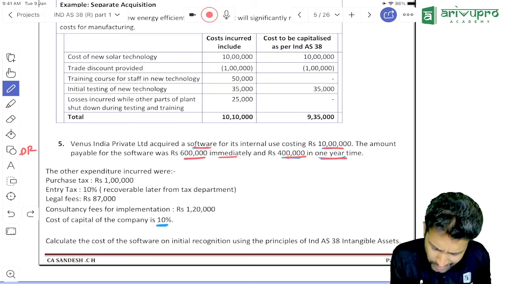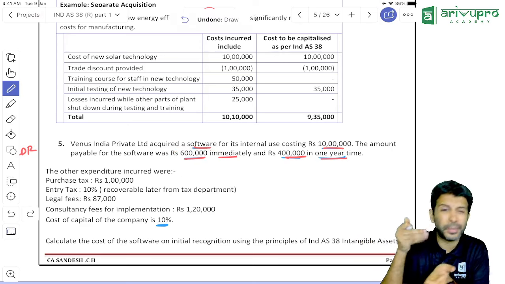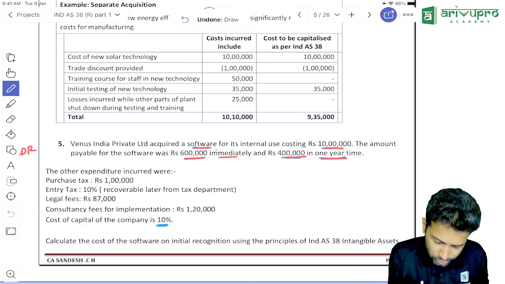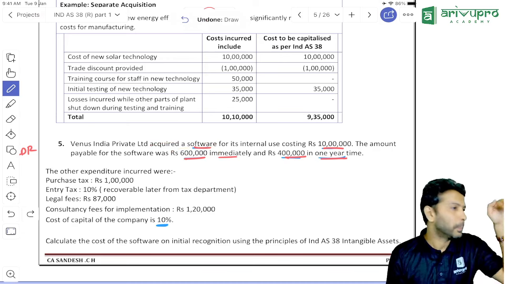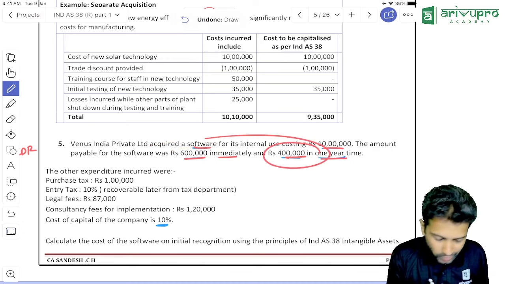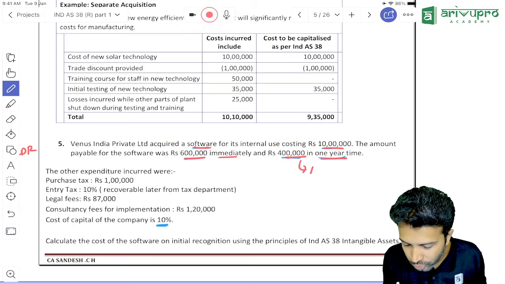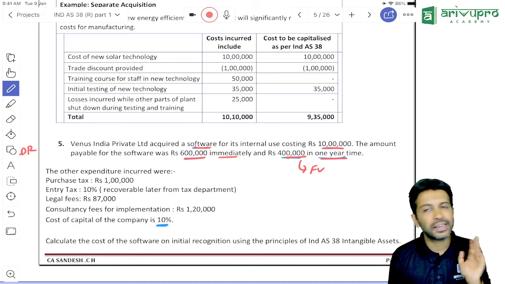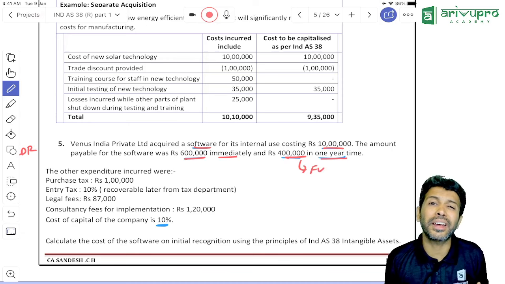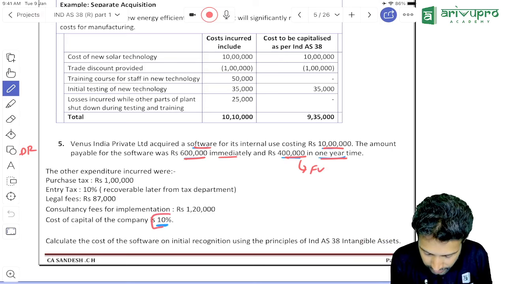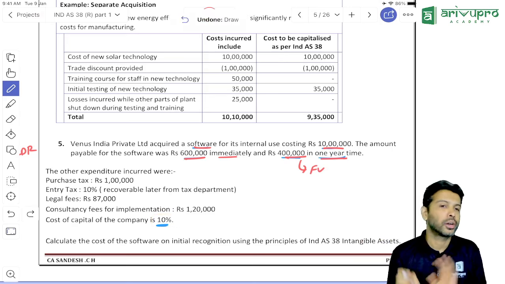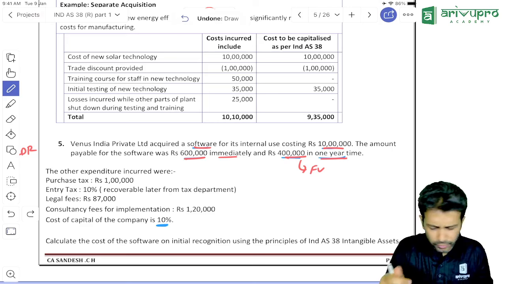Now, for the 6 lakh, do I have to find the present value, or have I paid it immediately? Immediately, so this is already in present value terms. But this 4 lakh rupees, have I paid it now or after 1 year? After 1 year. That means this 4 lakh is a future value. I have to take the help of a discount factor and find the present value. Check the data here. They've given the discount factor to be 10%. Done. I'll read off this data.